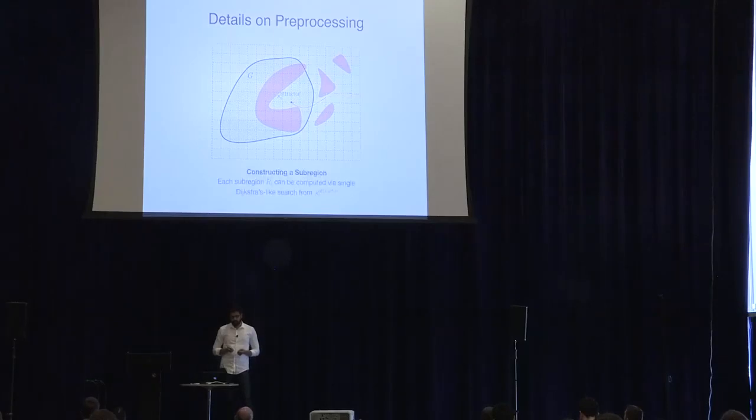Then we have to construct the subregion for this attractor state. Now, recall that we define reachable states as the states which can reach the attractor state following the potential function. So it turns out we can compute this region very efficiently using a single Dijkstra-like search by using a recursive rule that I'll explain in a bit. What we do is we run a search from the attractor state and expand states in the order of not the g values, but the heuristic values. And the heuristic here is the Euclidean distance to the attractor state. I'll show you a little animation of this search.